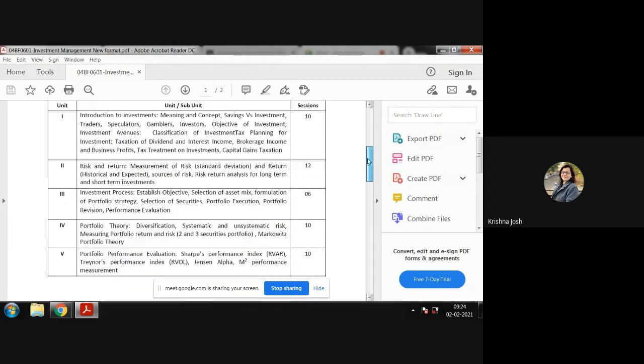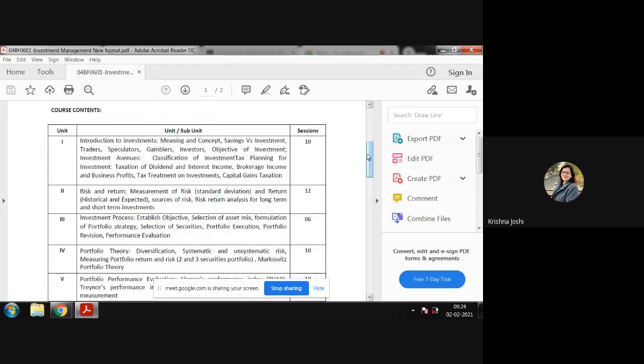So in this semester, we are going to begin with the introduction. The first module is about introduction to investment, where we will understand the meaning and concept of investment. We will understand saving versus investment, traders, speculators, gamblers, investors. If you remember, we discussed saving versus investment versus speculation versus gambling in security analysis, right? Same way, we will have one more term here to differentiate from the others, that will be traders, right? Then we will discuss the objectives of investment. It can be return and various other objectives of investment.